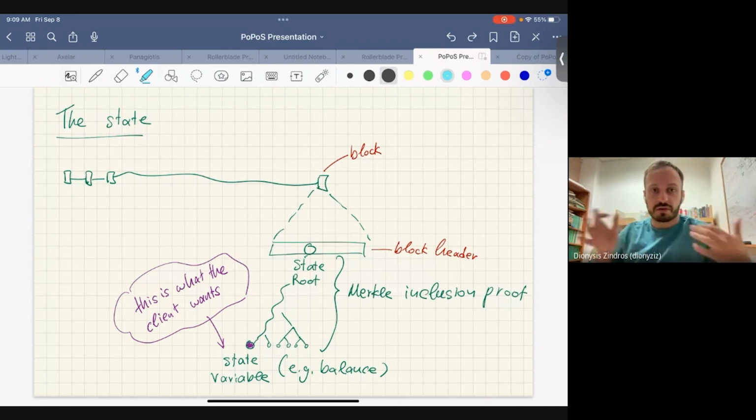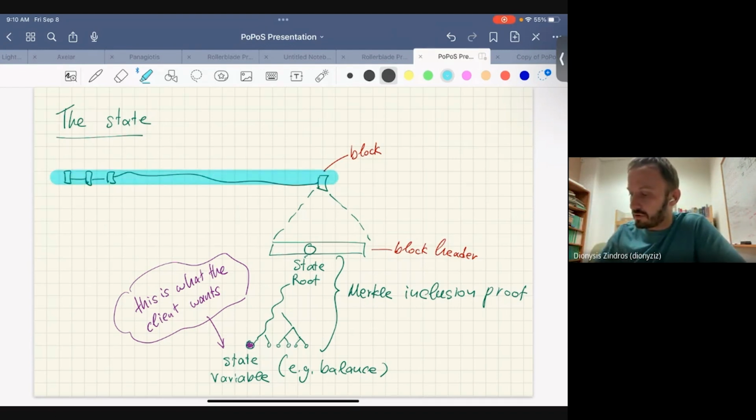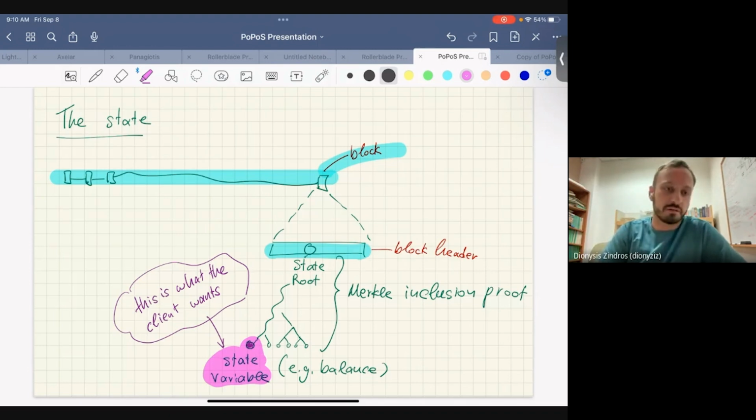So let's look at the chain. In the Ethereum chain, you have the most recent block, the tip, and it looks a little bit like this. It has a block header, and in the header, it has a state root, which is a Merkle tree root. Merkle Patricia trie in Ethereum, it doesn't matter. And then within that, you have some state variable that is of interest to you as a light node, right?